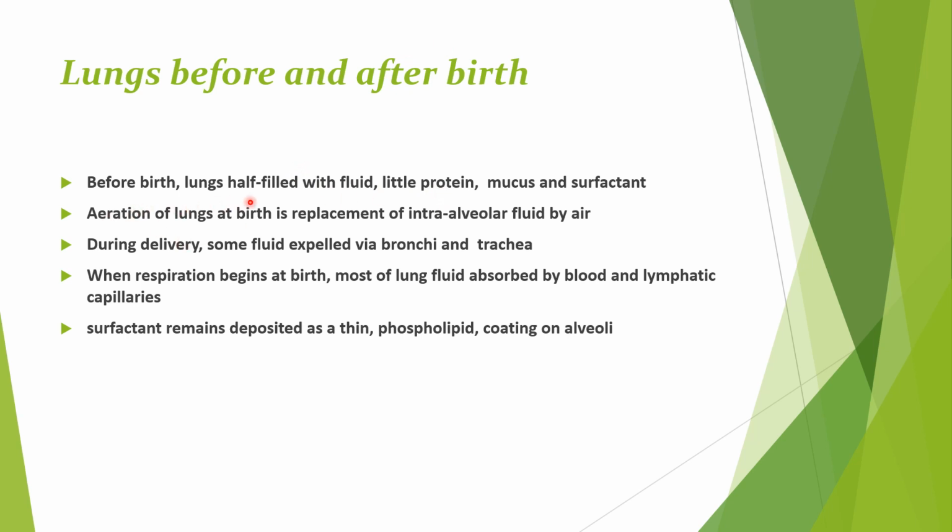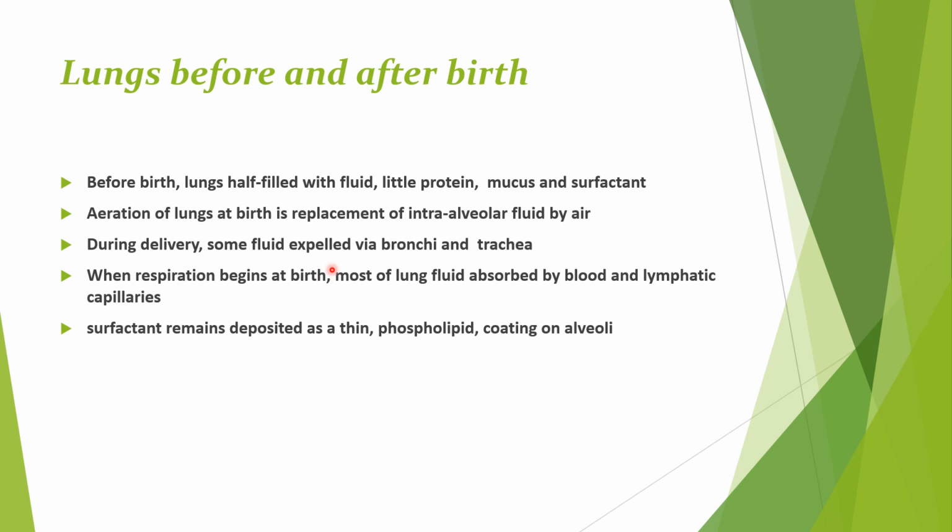Before birth, the lungs are half filled with fluid. There may be little protein in it, and mucus and surfactant are also present. Aeration of the lung at birth is the replacement of intra-alveolar fluid by air. During delivery, some fluid is expelled via the bronchi and trachea, and the remaining is absorbed into the blood vessels which are present in close vicinity to the alveolar sacs.